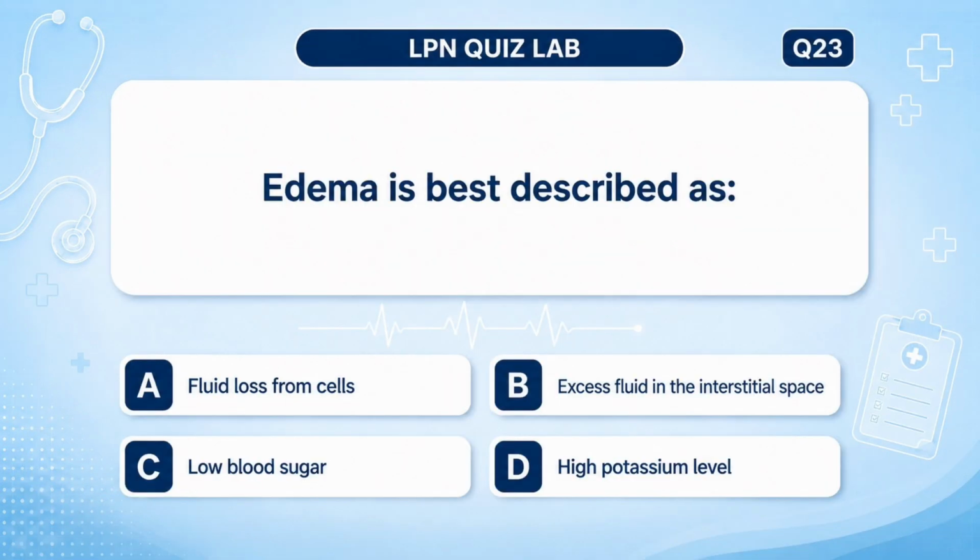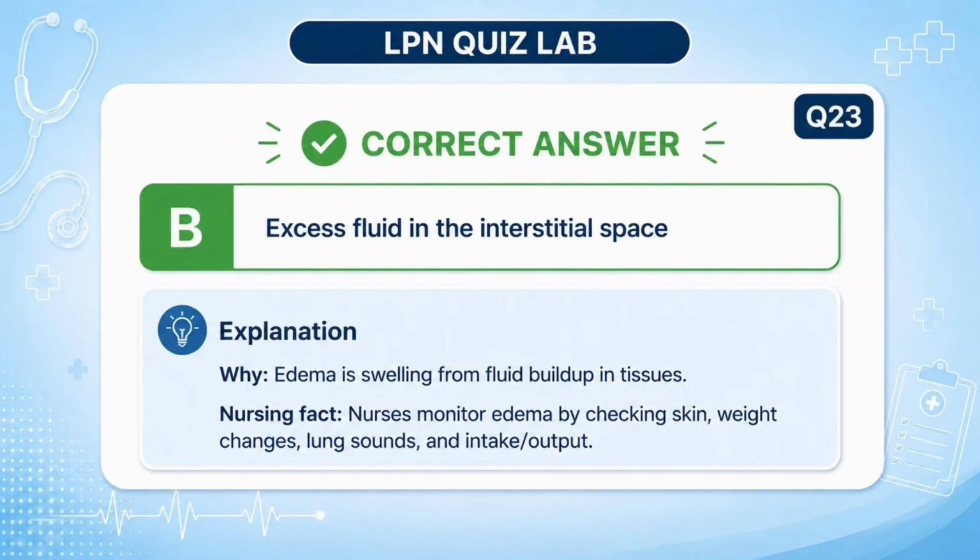Edema is best described as A. Fluid loss from cells, B. Excess fluid in the interstitial space, C. Low blood sugar, D. High potassium level. Answer: B. Excess fluid in the interstitial space. Why? Edema is swelling from fluid build-up in tissues. Nursing fact: nurses monitor edema by checking skin, weight changes, lung sounds, and intake/output.